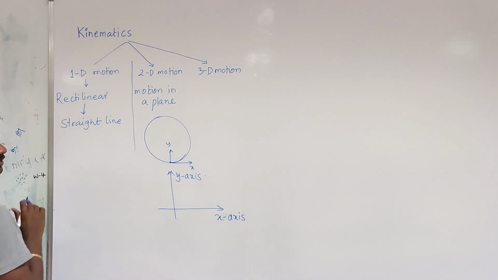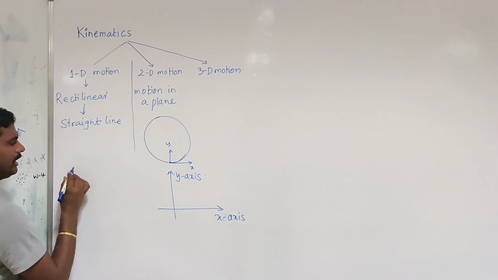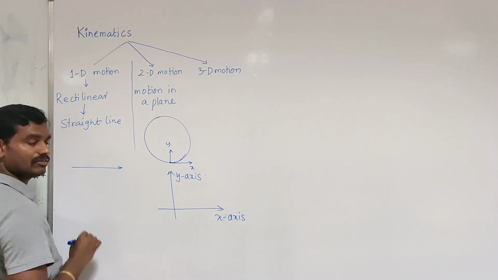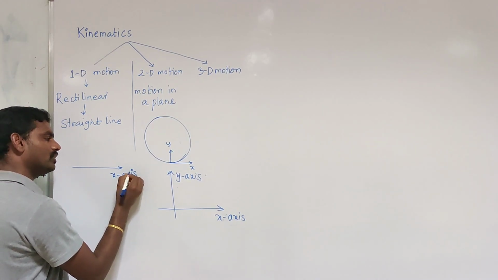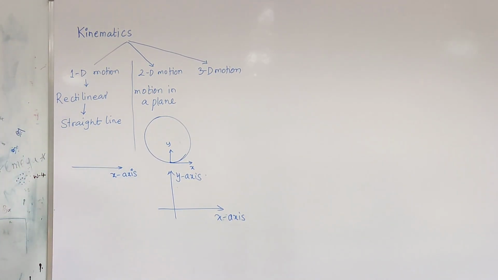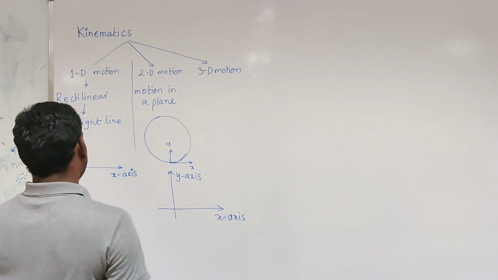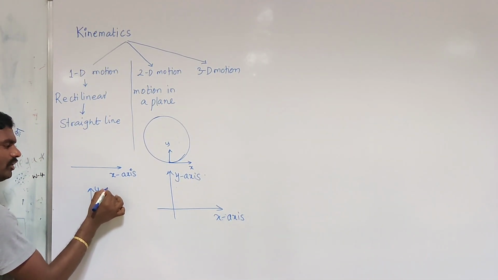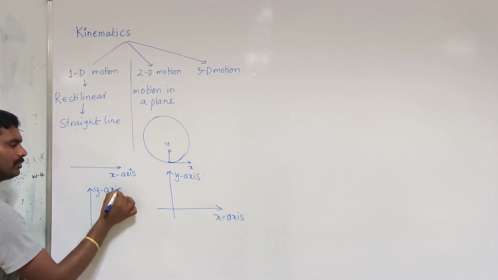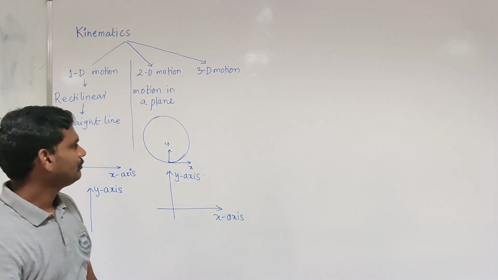Here in one-dimensional motion, we require only the x-axis to describe the motion of the particle if its position is changing along the x-axis. If the particle is moving along the y-axis, we require the y component to describe the motion of the particle.